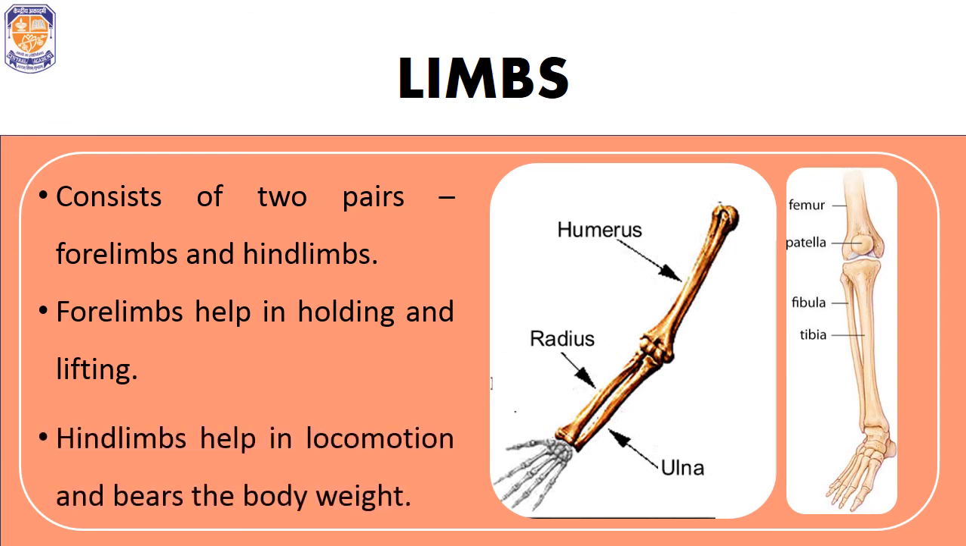Forelimbs help us in performing several activities such as holding, lifting and gripping. And the hind limbs help to bear the weight of our body at rest as well as when we are in movement. So there are several muscles at the bones of the limbs which help us in movement.